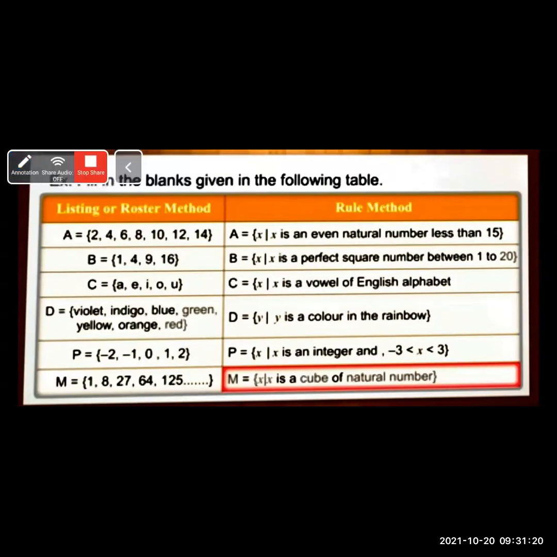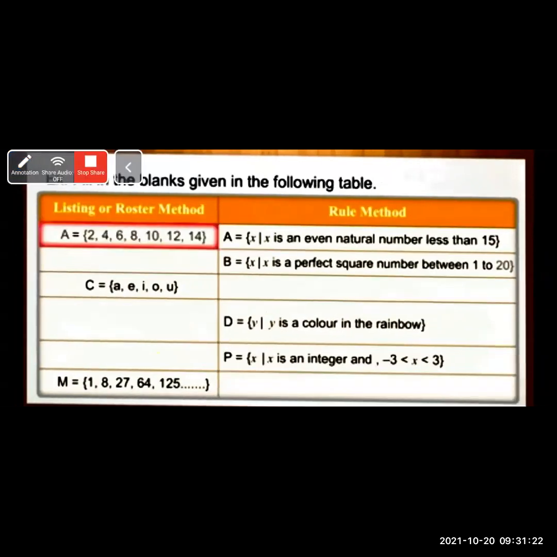See, last example is M is equal to 1, 8, 27, 64, 125 and so on. What are these? These are the cubic numbers. Cubic numbers means 1 cube, 2 cube, 3 cube, 4 cube, 5 cube and so on.